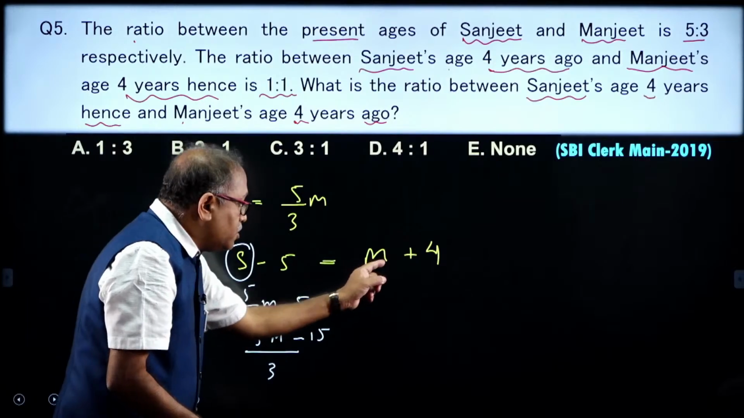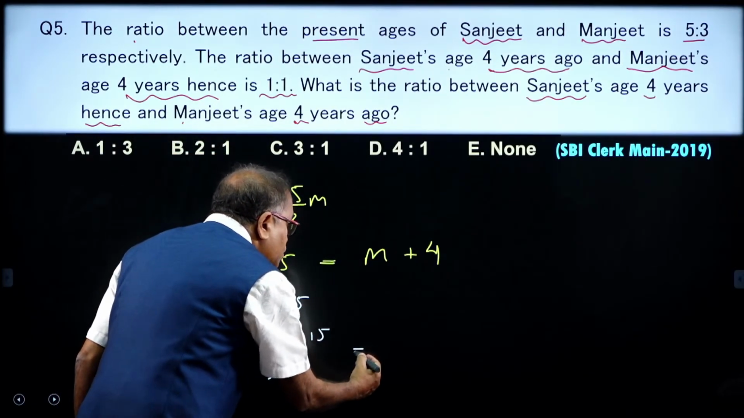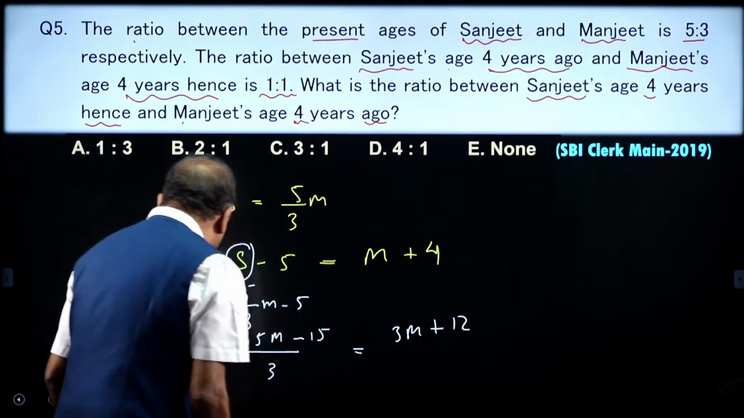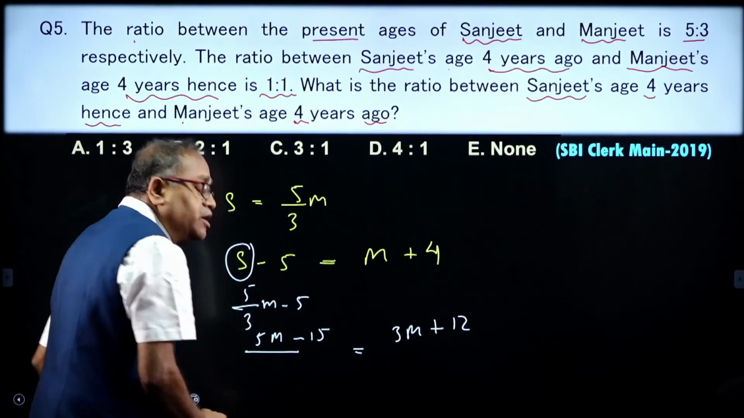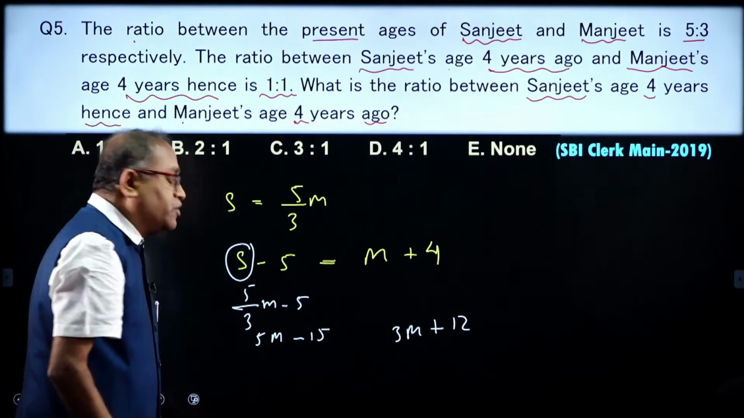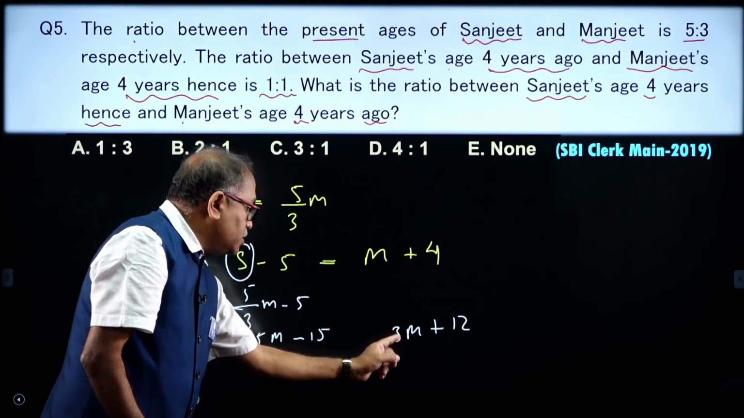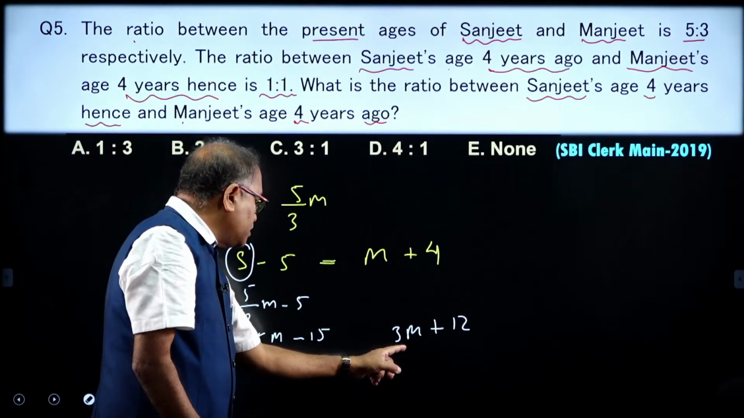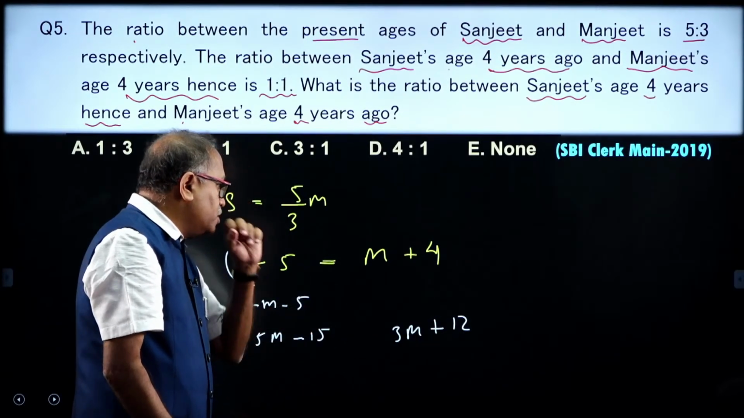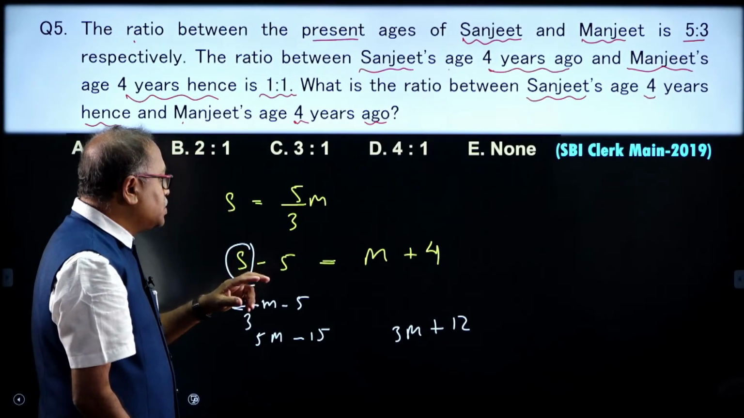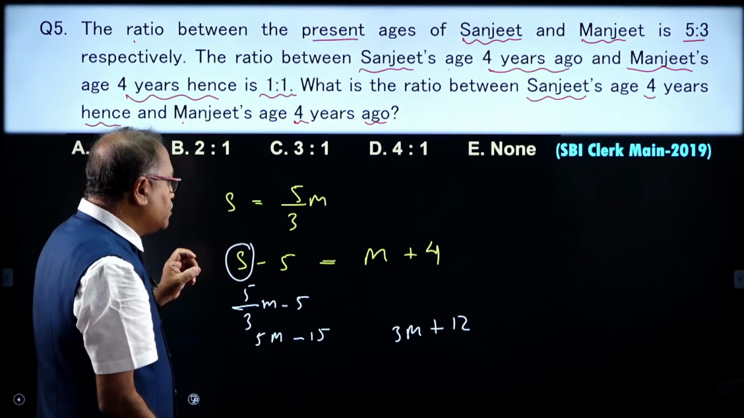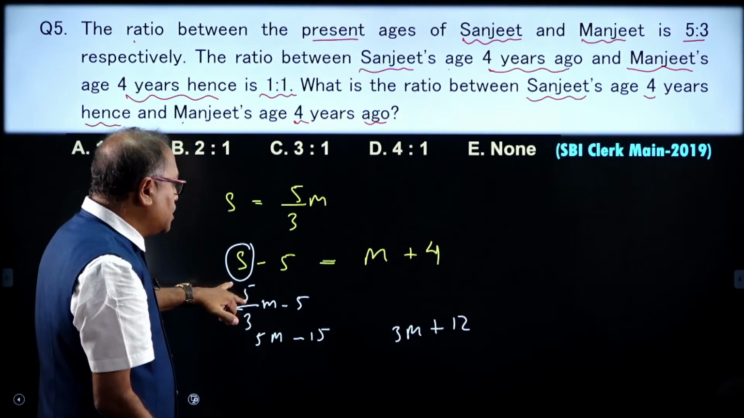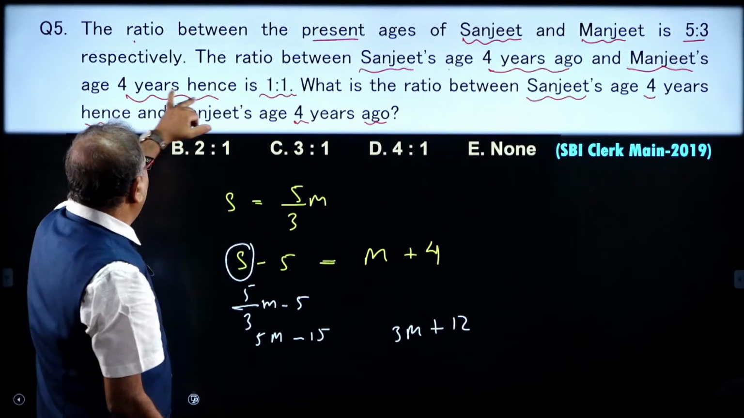So, when you take the 3 on the other side, what happens over here, it will be equal to 3 m plus 3 times 4, which is 12. Am I right? So, you got the whole equation in the form of m. So, take the m on the other side, 2 m is equal to that, it comes on this side. Did I make any mistake in writing the equation? That is 5/3 m minus 4 years hence.